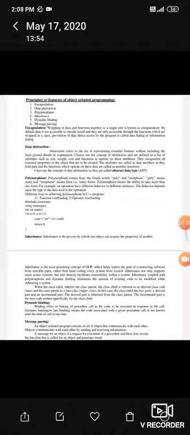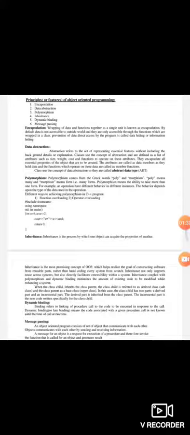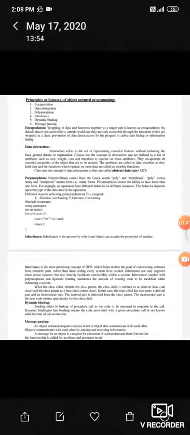Next we come to the principles or features of object oriented programming. First we have encapsulation, then data abstraction, polymorphism, inheritance, dynamic binding, and message passing. We'll discuss these in more detail in our presentation. For now we can only understand that these are the features: encapsulation, data abstraction, polymorphism, inheritance, dynamic binding, and message passing. That's all, we'll discuss them in our next presentation.